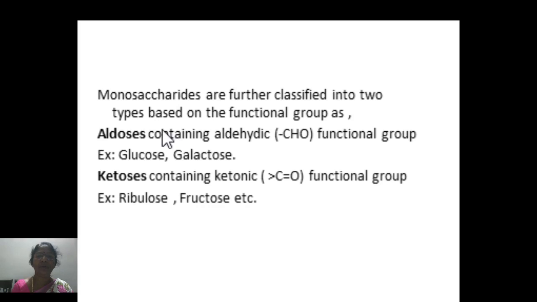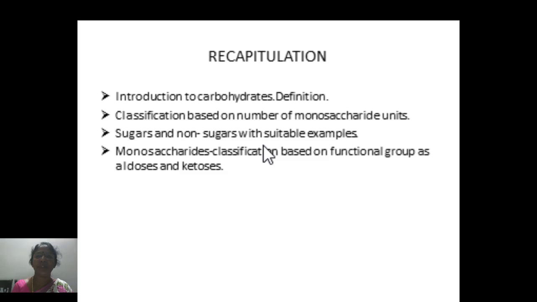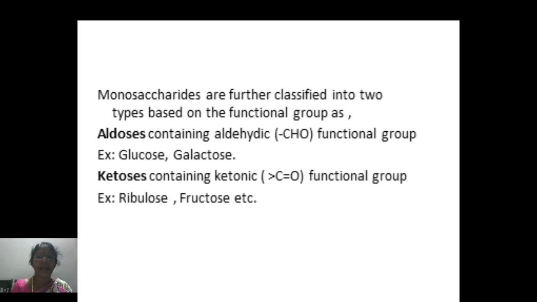Now, those monosaccharides containing aldehydic group, CHO group, are called aldoses, and those which contain keto functional group are called ketoses. Generally, the monosaccharides or disaccharides end with the suffix "ose." The names of these sugars end with the suffix "ose."